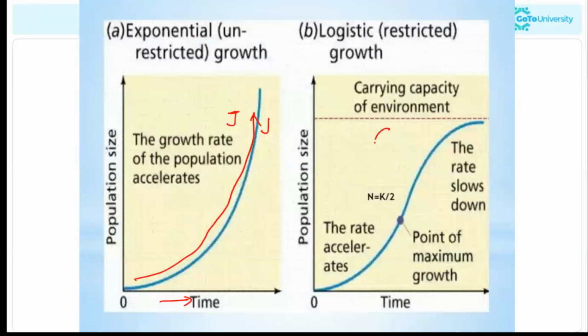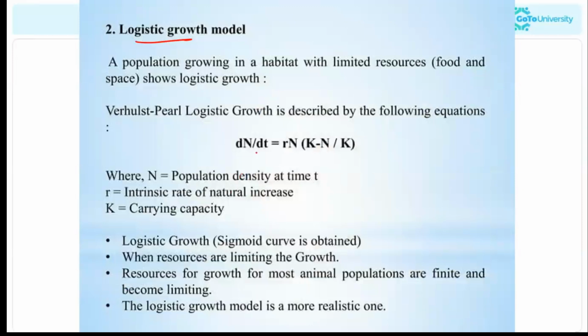That is a sigmoid curve. It is restricted growth. We will have some kind of barriers in the life cycle, isn't it? So here the equation is dN by dt equal to rN, in brackets K minus N by K. dN by dt refers to the change in the population density at time t, r refers to the intrinsic rate of natural increase, N is the population density, and K refers to the carrying capacity. Okay, so here it is showing a sigmoid curve.